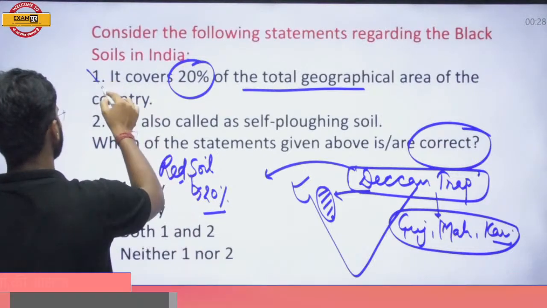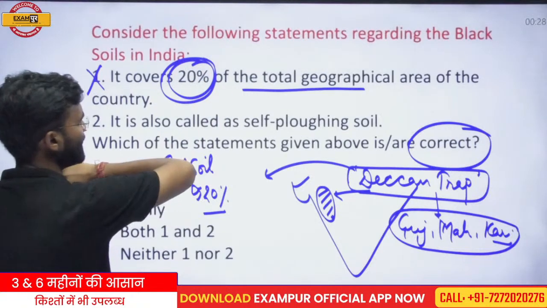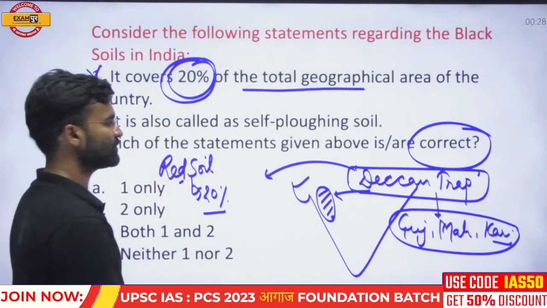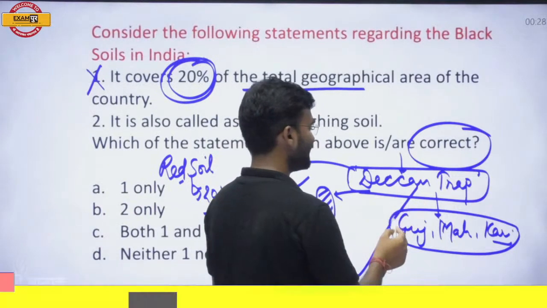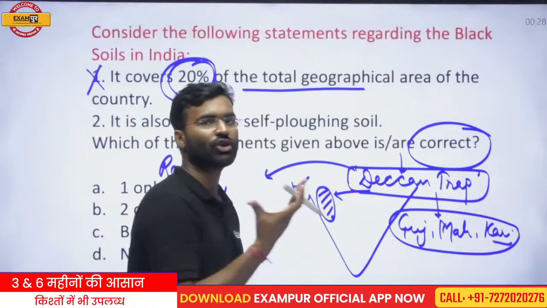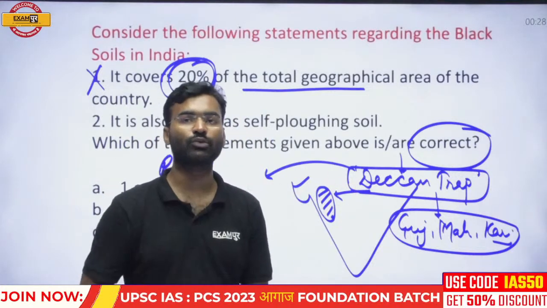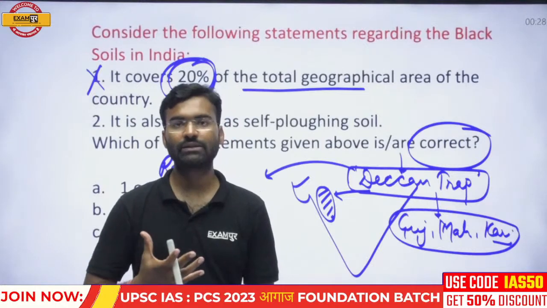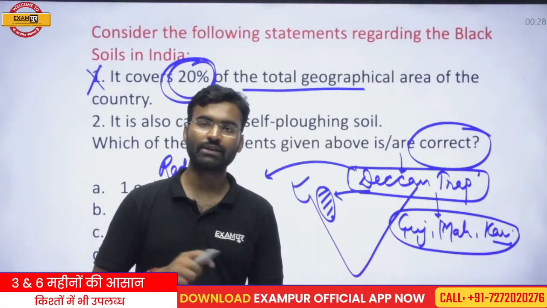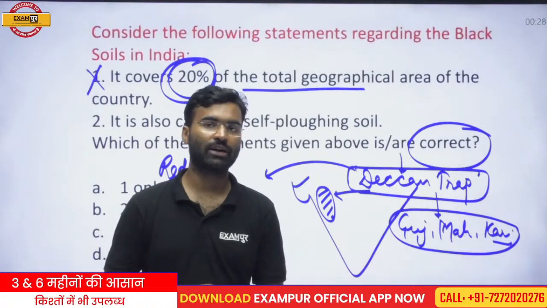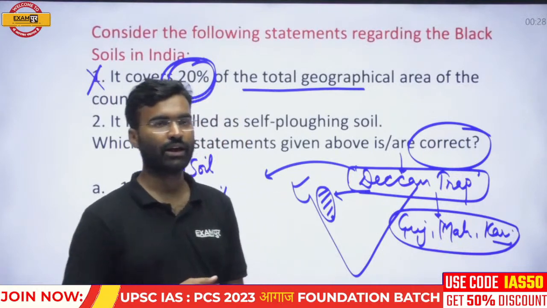The first statement is not correct, and you can guess that 20% of the total area is not covered with black soil because it is found in the Deccan Trap region, and the Deccan Trap is basically a small patch in the Deccan Plateau, and that is why it does not contribute 20% of India's total area.